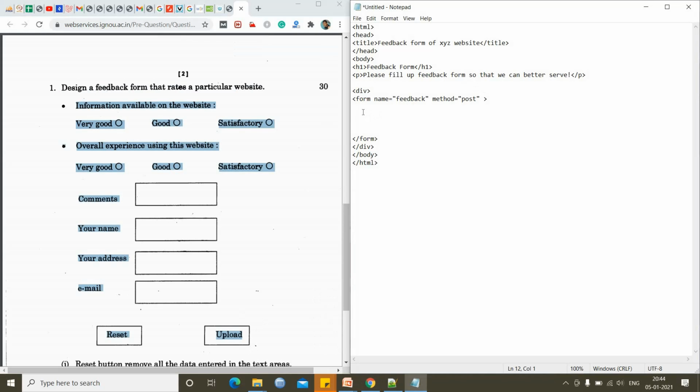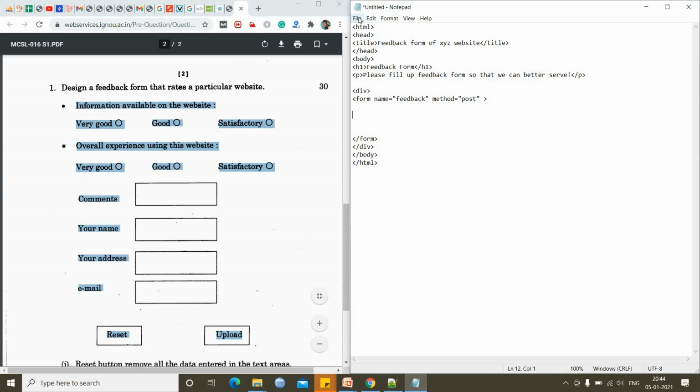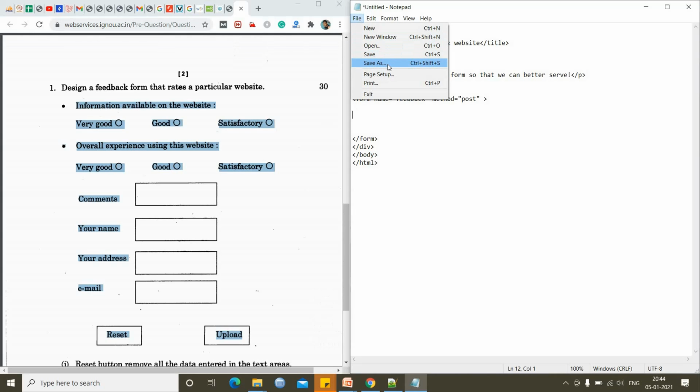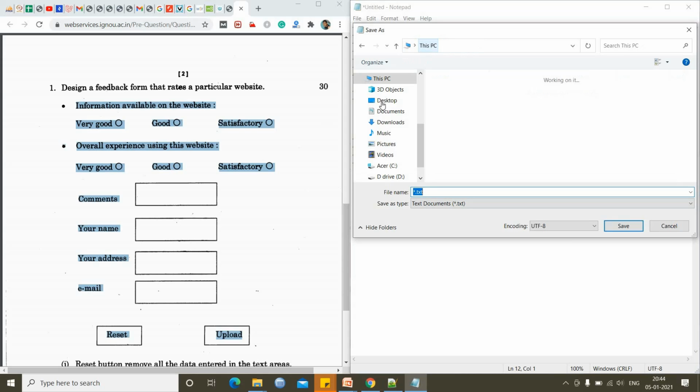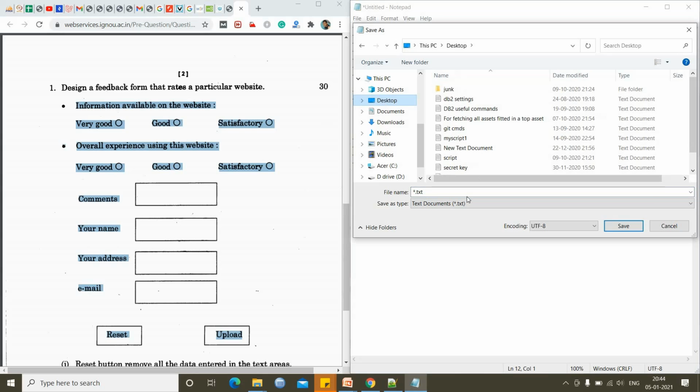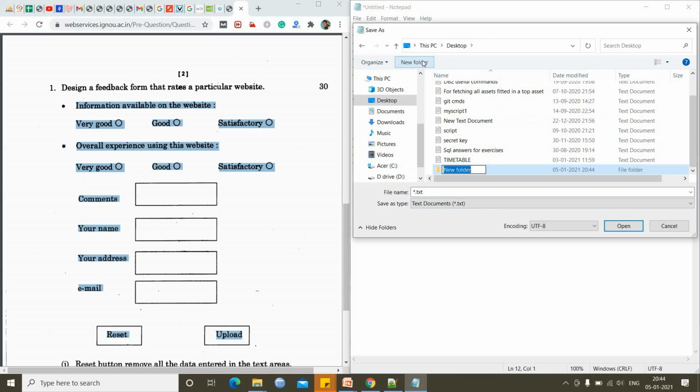Before proceeding, let's check how our web page is looking. For this, go to File, Save As. Now we will select, suppose, this PC, I mean D drive. Suppose I will create on desktop one new folder called IGNOU MCSL 16.